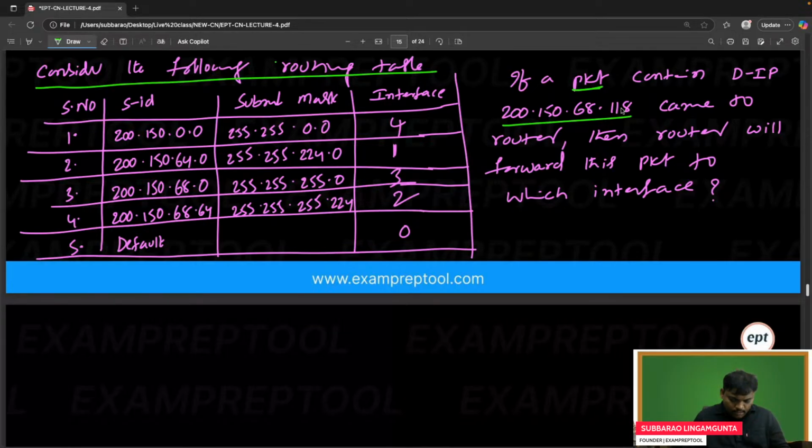In the last class also we did similar problems.